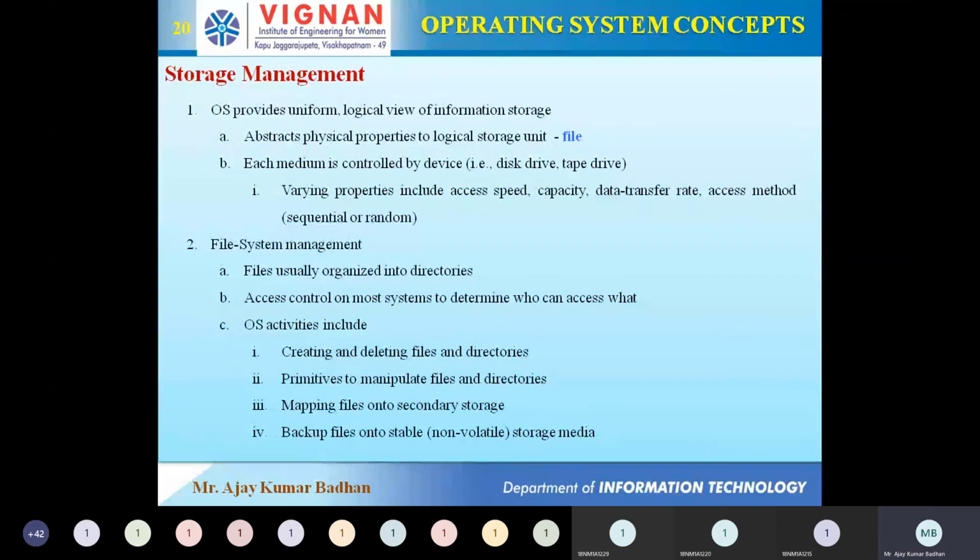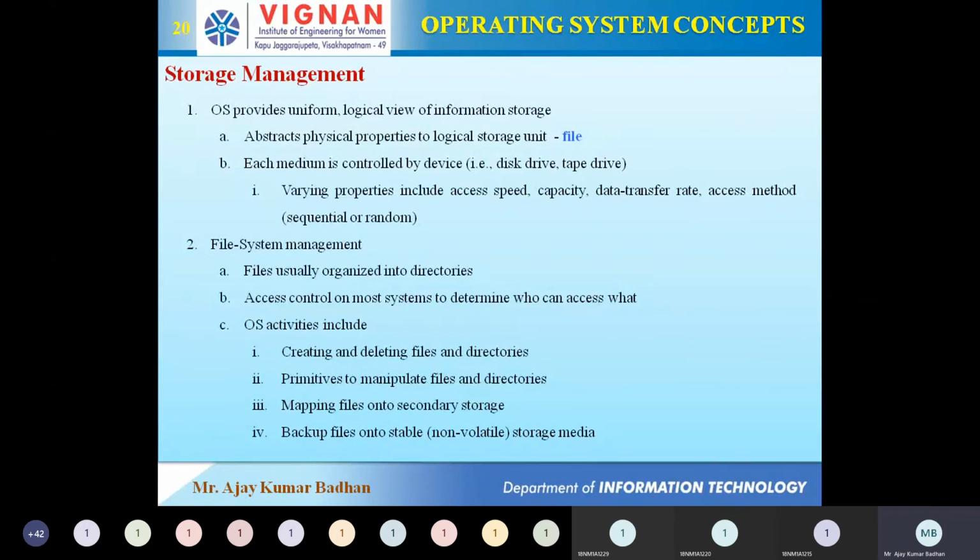Now, these files will also be managed by the operating system. We have one manager for that. What is the main purpose of this file manager? It has to take care of creating and deleting files and directories. Obviously, you know about directories too. Creating and deleting is the responsibility of the operating system. When deleting, it must make sure the directory is not affected and everything is aligned in a proper manner. All those things should be taken care of by the operating system.